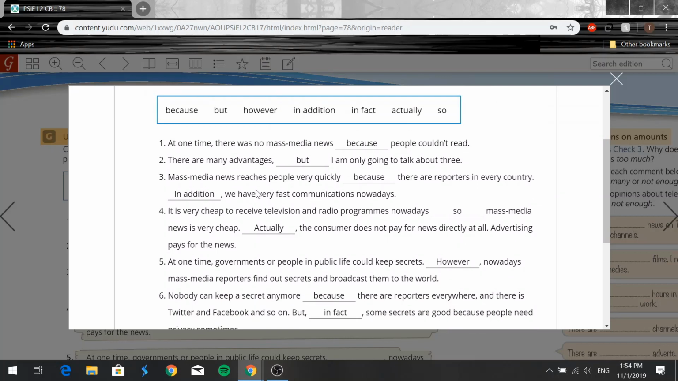So 1, at one time, there was no mass media news because people couldn't read, right? 2, there are many advantages, but I'm only going to talk about 3. Number 3, mass media news reaches people very quickly because there are reporters in every country. In addition, we have very fast communications nowadays. Number 4, it is very cheap to receive television and radio programs nowadays, so mass media news is very cheap. Actually, the consumer does not pay for news directly at all. Advertising pays for the news.